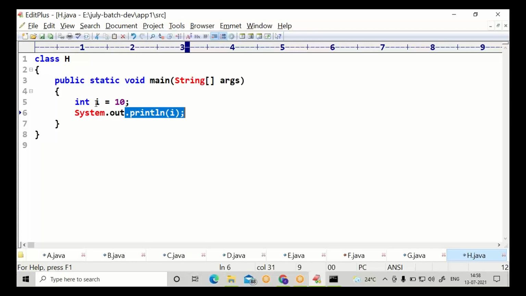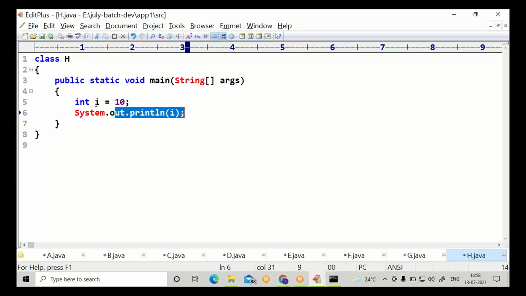Why they have given the name variable, you can understand. In the variable we can store one value. Please observe. Int is a type. i is a name. 10 is a value. To use that 10, keep using i. i is a name to the variable with a type of int and an initial value of 10.